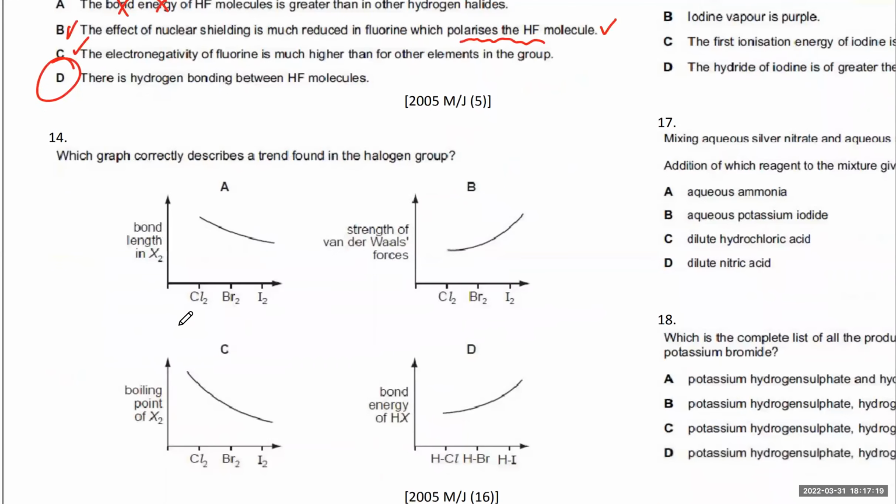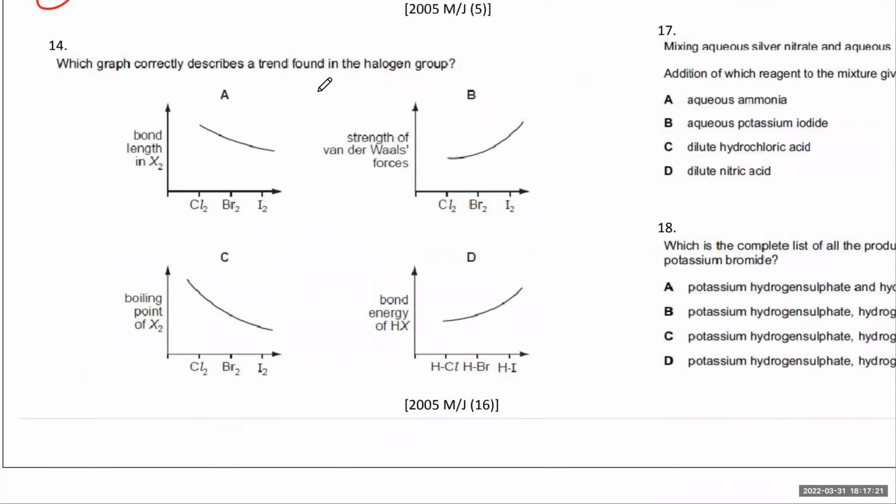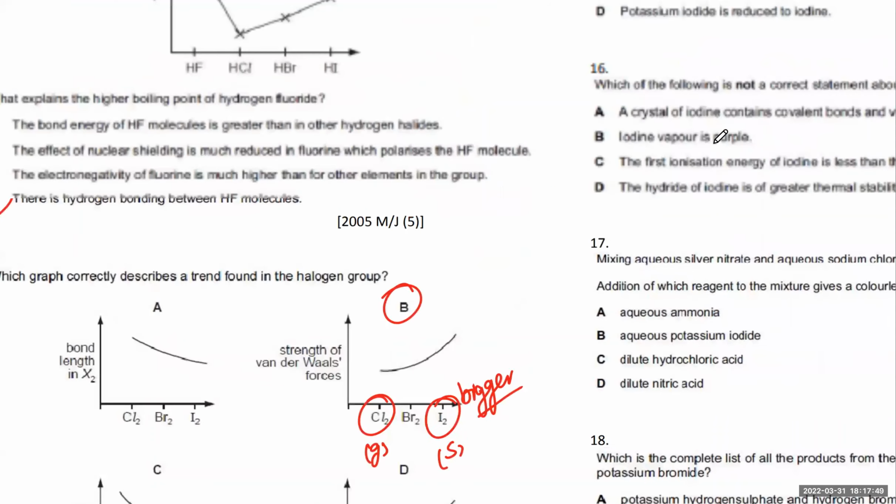So the next one: which graph correctly describes a trend in the halogen group? What is that trend? Bond energy decreases. It's a lot easier to break HI. Boiling points increase, more van der Waals. Bigger molecules have more van der Waals forces. So B is the correct option. Iodine is a solid because it has lots of van der Waals forces. It's a bigger molecule.